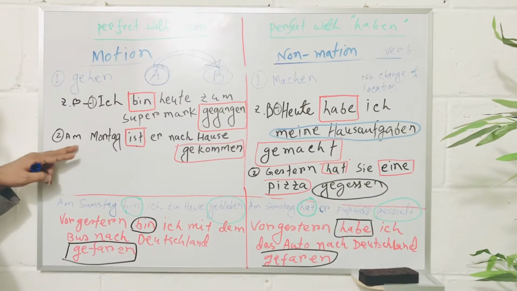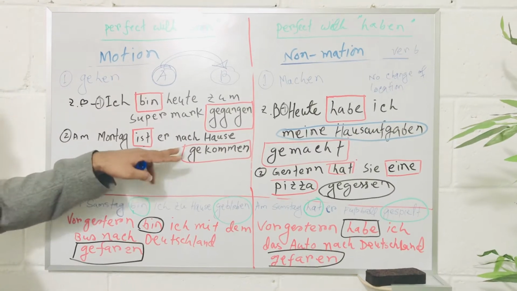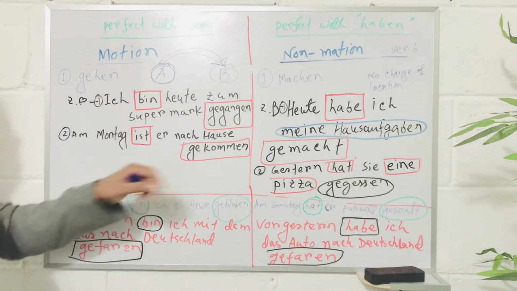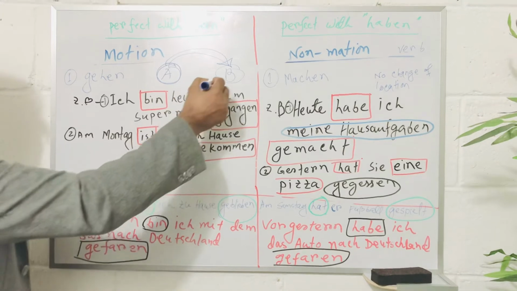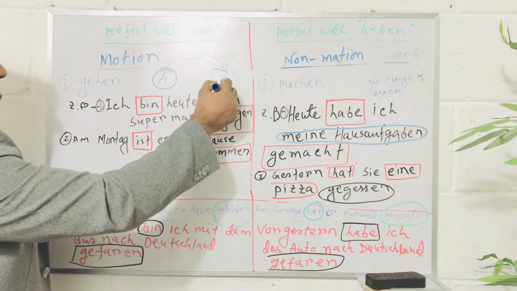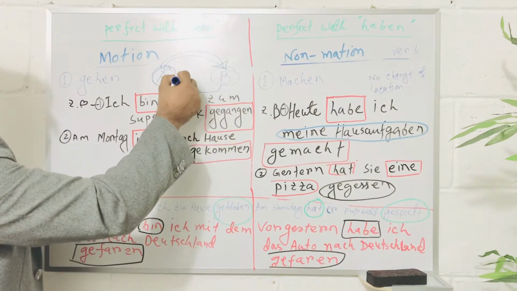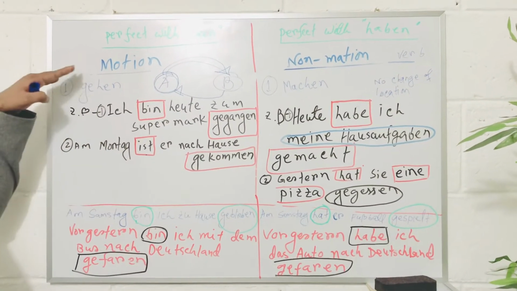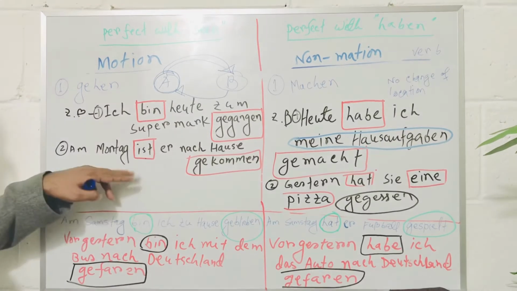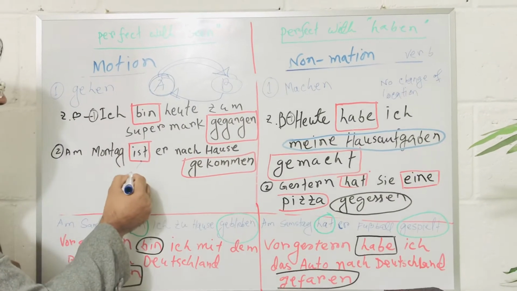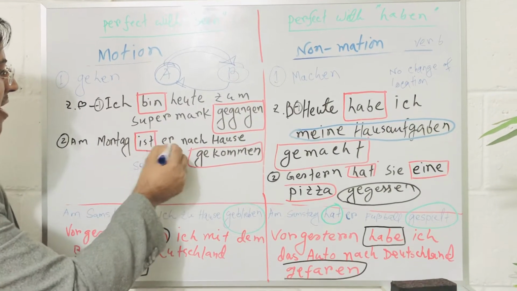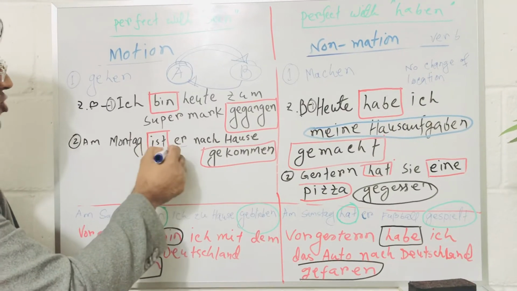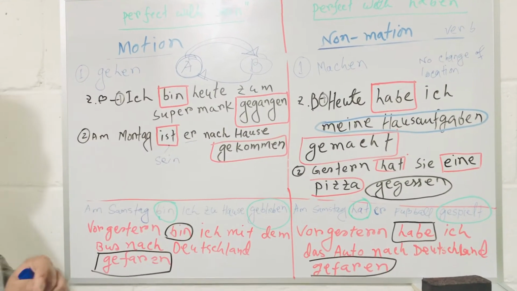Second sentence, am Montag ist er nach Hause gekommen. Here, he came from outside to the house. This is also a change of the location, that is with a motion verb. So we use the verb sein. In case of er, sein changes to ist.